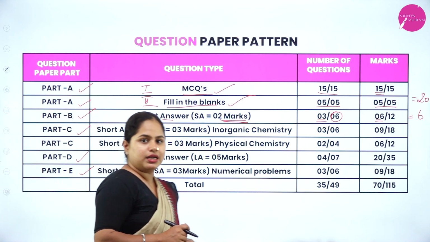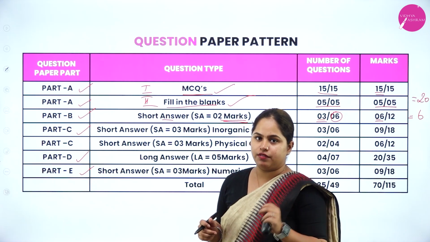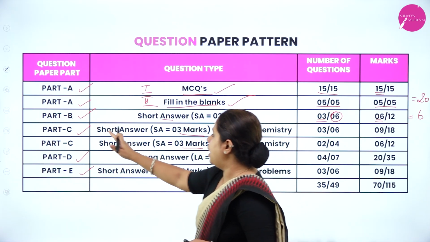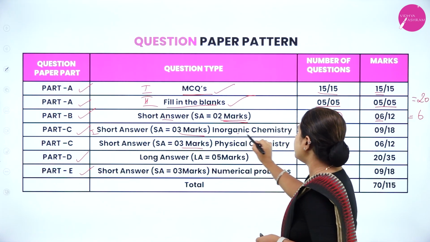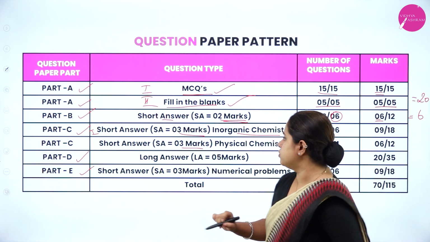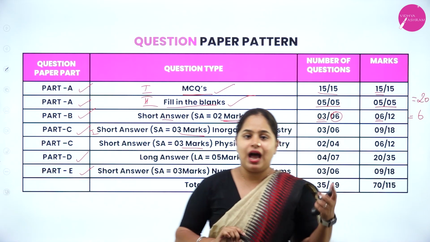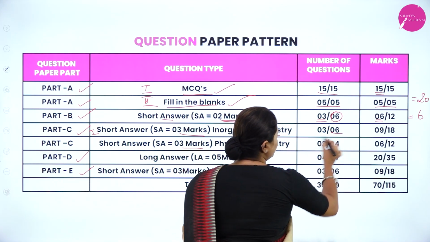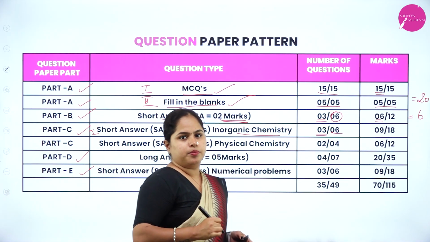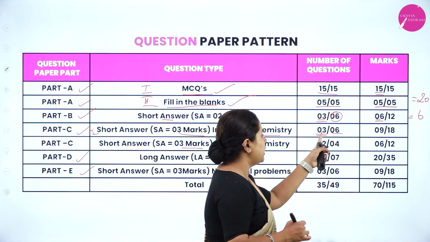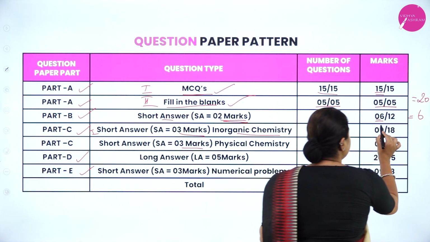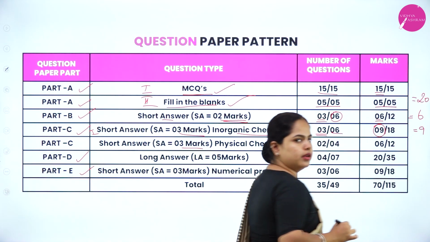Now moving on to Part C. Now Part C also you are having 2 sections. Both are 3 mark questions. So Part C, the first section, what you are having, inorganic chemistry questions you will be having. Right, that is from d and f blocks and coordination compounds, you will be having 3 mark questions. And from there, again, 6 questions will be there in total, out of which you have to attend any 3, right? Any 3 you have to attend. So 3 into how many you have to attend? 3 mark question it is, right? So you will get a total of 9 marks from this part. I hope it is clear.